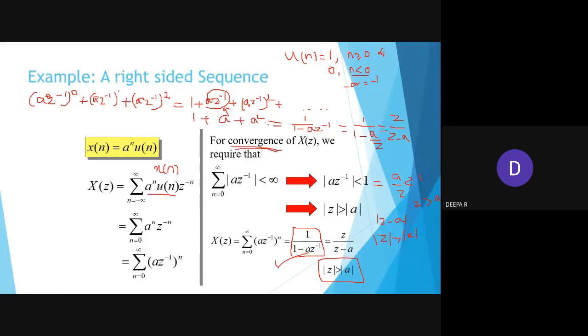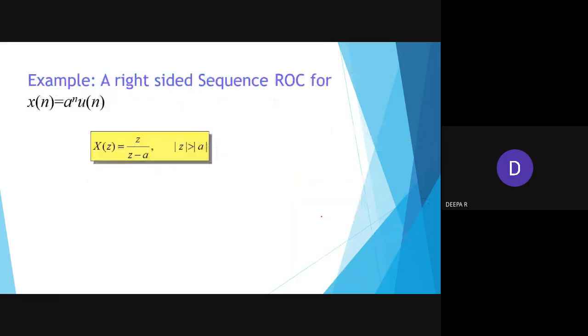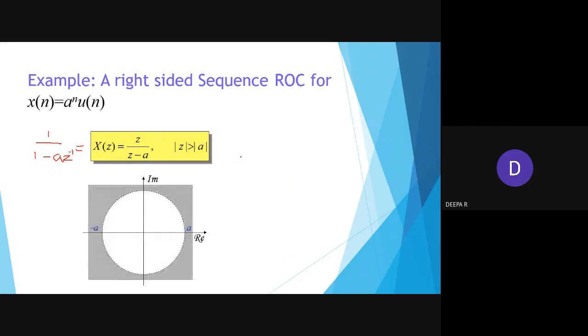That is, we are finding the value is less than infinity. So here we are going to equate it with 1. Then the z value will be greater than a. So now you see, let me write it again one more time. I'll be familiar in writing this like 1 by 1 minus a z inverse. This is to be reframed as z by z minus a. So modulus of z is greater than a, right? So now we have mentioned that my z value will be greater than a.